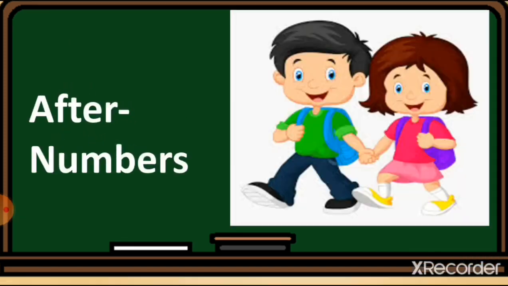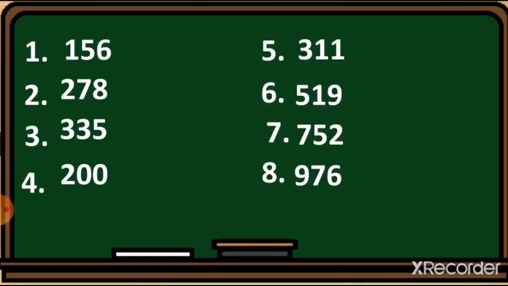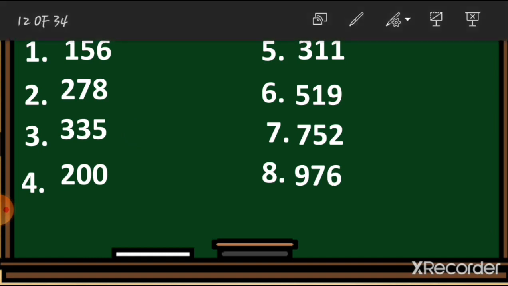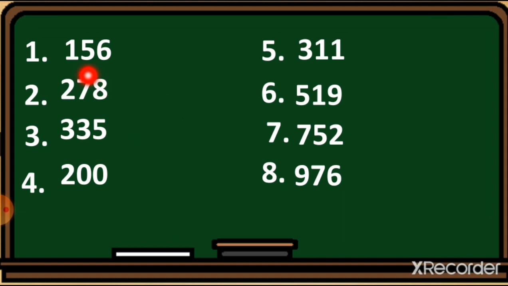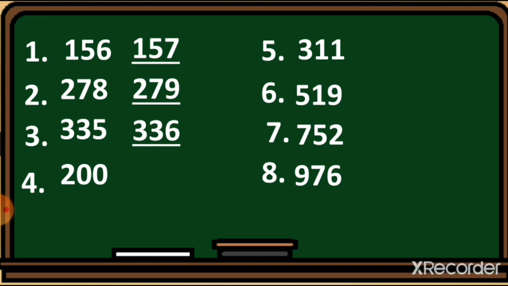The next topic, this topic is also a previous topic, that is after numbers. Let's see the after numbers. Here is the 156. So students, after 156 the number 157 will come. Number 2, 278. So after 278 the number 279 will come. Number 3, 335. So after this the number 336 will come. Number 4, 200. So after 200 the number 201 will come.